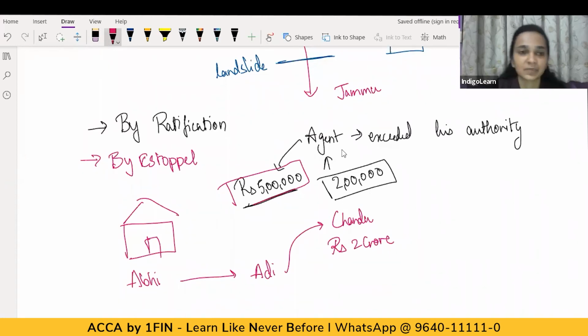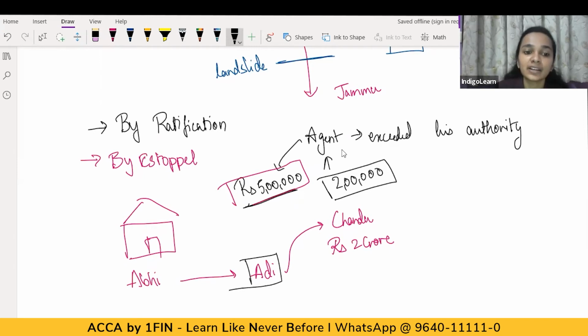Now, in this situation, was Adi Abhi's agent? Answer is no. Abhi did not authorize Adi to enter into any transaction to sell his house. But still, here Adi is representing himself as Abhi's agent and entering into this transaction of sale of Abhi's house for rupees 2 crores to Chandu.